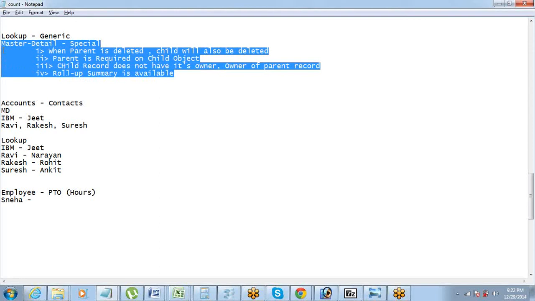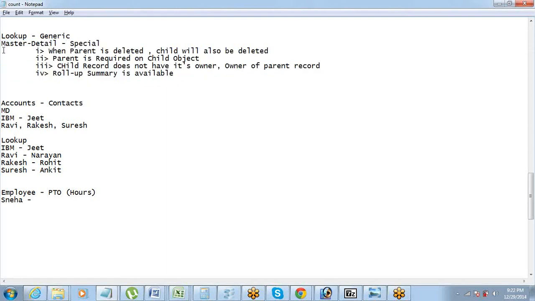Yeah, Ankit, go ahead. So Jeet, this roll-up summary is required to be activated on master. It's a field type. It is a field type which can be created on the parent to do a summary of the child, right? Now this field can be created only if the relationship is a master detail relationship.